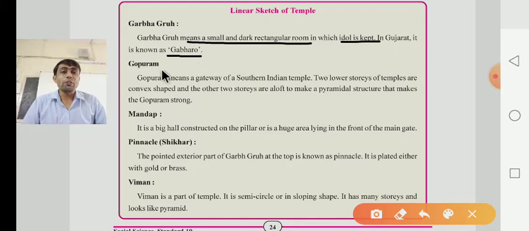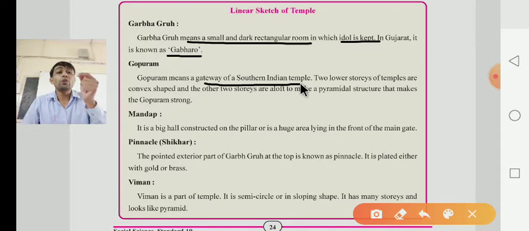After that, they have given about the Gopuram. Gopuram means the gateway of a southern Indian temple. What do they say there? They say that Gopuram means the gateway of which part of India?